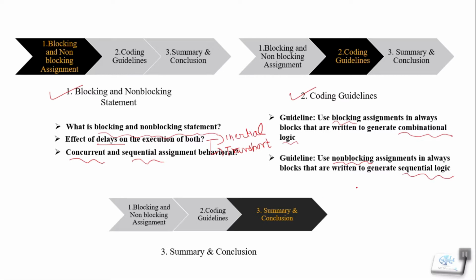Apart from this, there are a few other coding guidelines, like the use of the strobe or monitor statement for displaying values on our display system, and also why we should not use the #0 delay in assigning our statements, to avoid race conditions. Like this, there are a few other coding guidelines. We will go through all those coding guidelines in our second module, and we will demonstrate them with a well-known example, the shift registers.